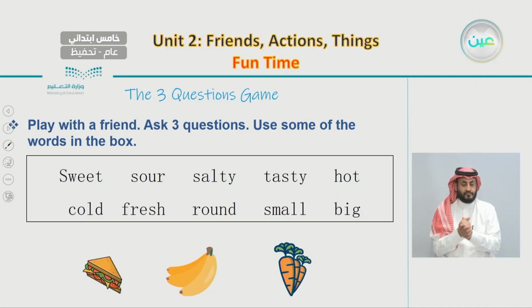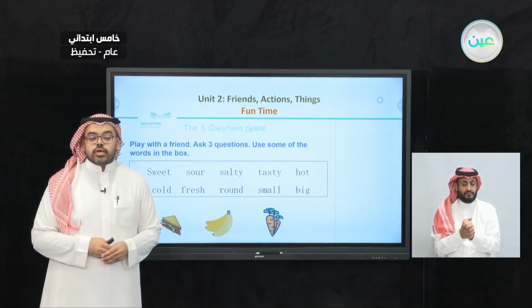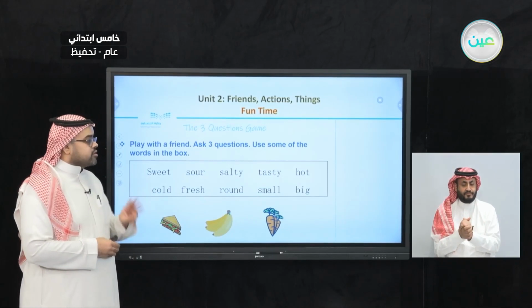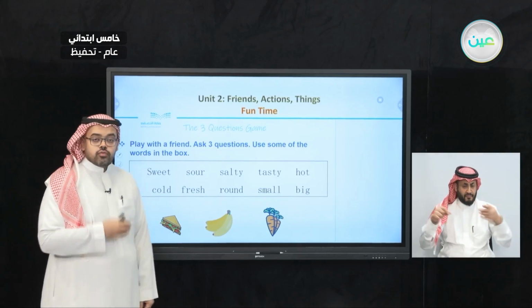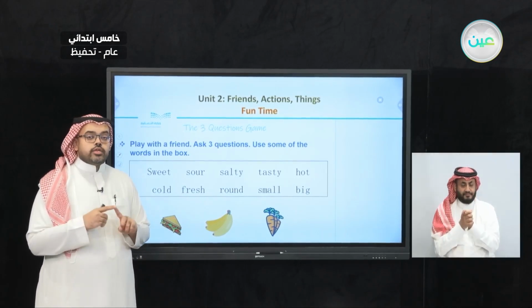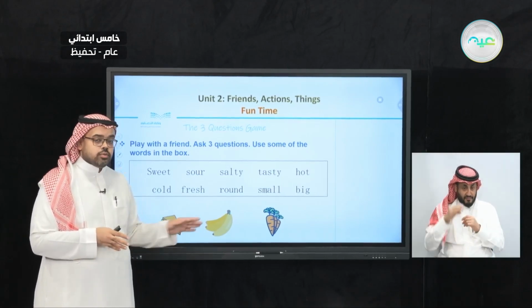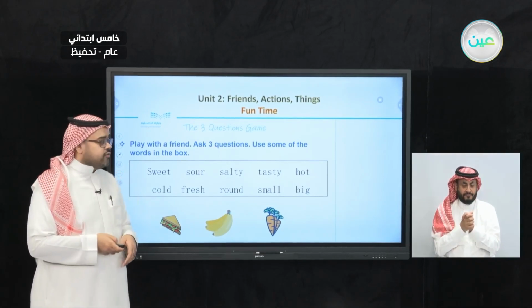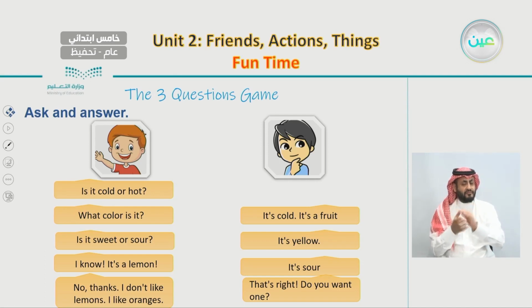So here you can choose a friend, or maybe your father, your mother, or your brother to play this game. So how can you play this game? Here you can ask 3 questions and you can use some of the words here in the box. For example, if we are going to talk about a sandwich and we need to ask 3 questions, so we can know the answer, which finally will be a sandwich. We can have similar questions to this. Is it cold? What color is it? Is it sweet or sour?